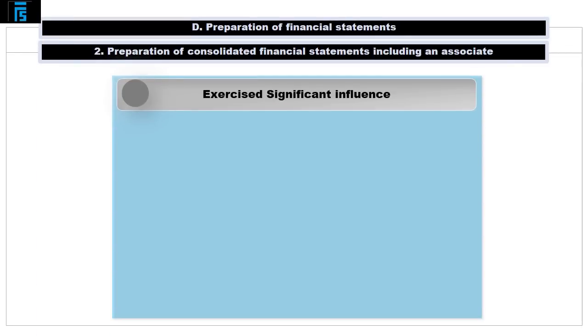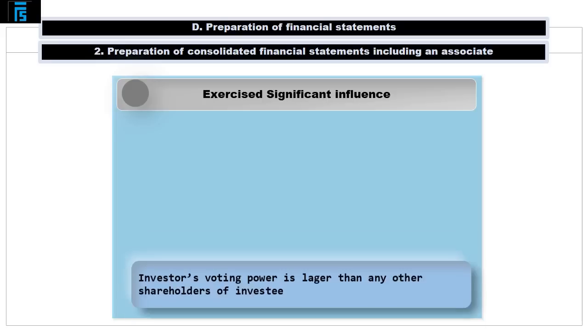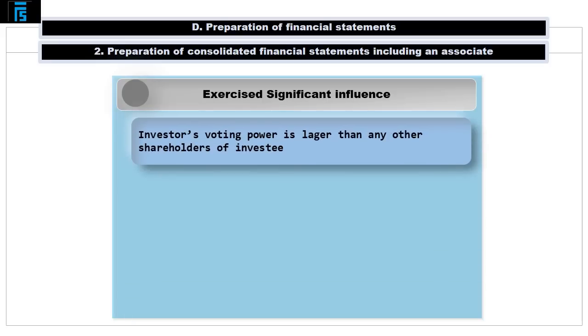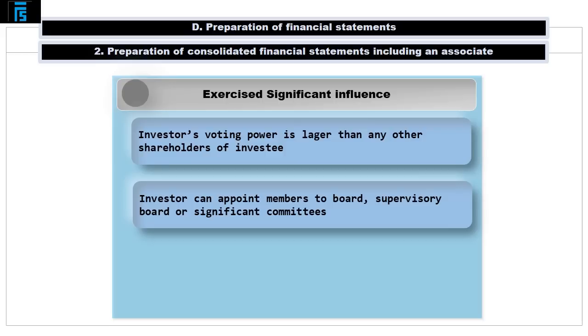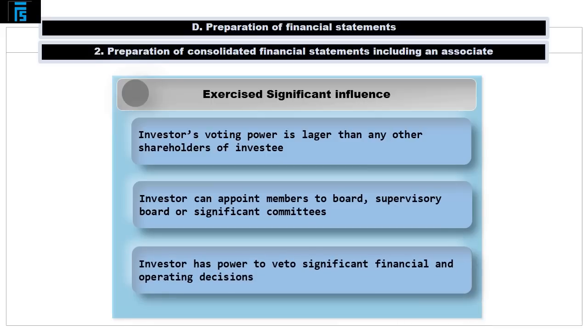On the other hand, it may also be the case that significant influence is exercised despite the investor holding a less than 20% stake in the investee. This could be the case when the investor's voting power is much larger than that of any of the other shareholders of the investee, the investor is able to appoint members to the board, supervisory board, or significant committees of the investee, or the investor has the power to veto significant financial and operating decisions.